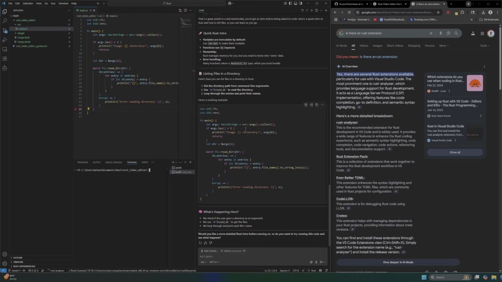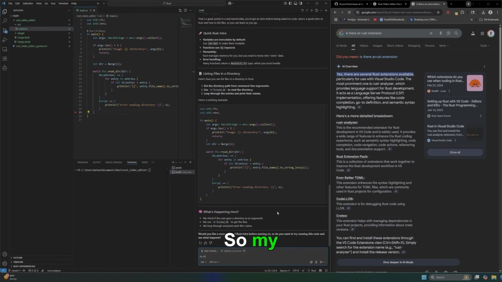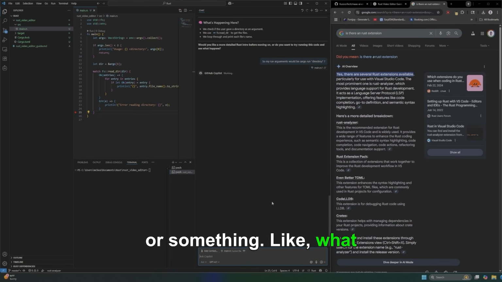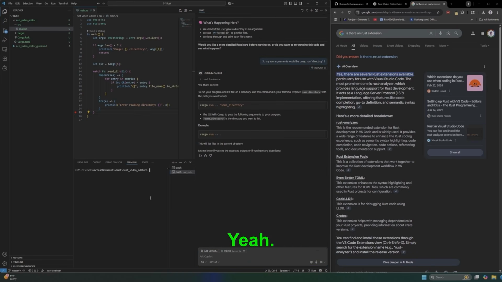So let's see how this works. So my run arguments, bash arguments. My run arguments would be cargo run, and then like directory or something. Like what are my run arguments? Okay, cool. Yeah, let's do it.